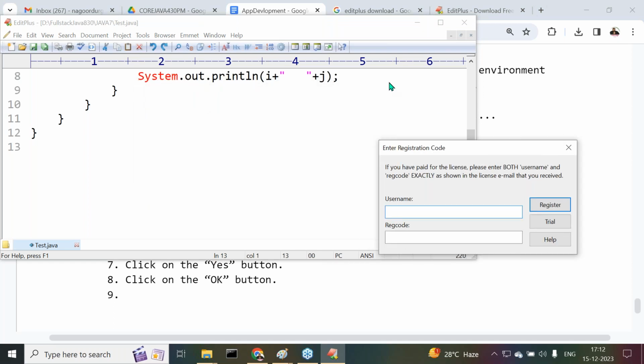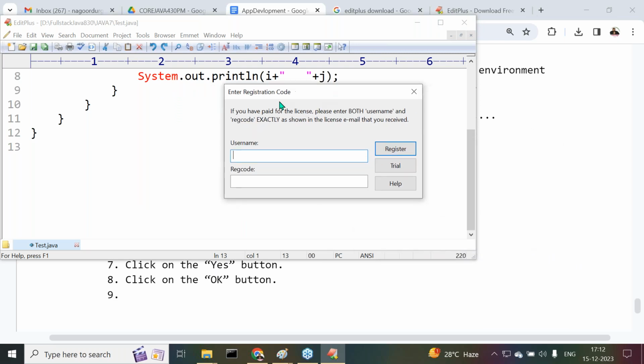Observe carefully what Edit Plus is asking now. It is asking to enter the registration code. That means Edit Plus is not open source and not freeware. It's a licensed one. But they provide a trial for one month. Register, trial, help. Now I need to click on trial.